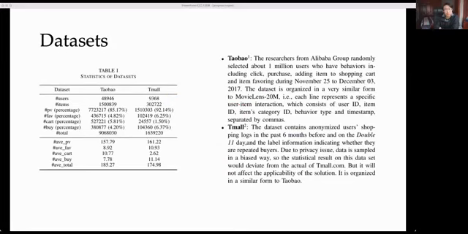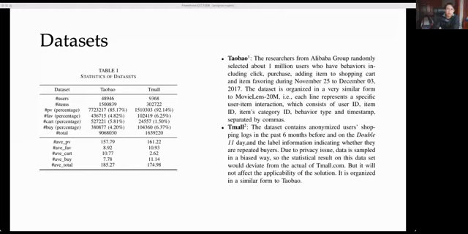To meet the experimental requirements, we select two real-world datasets. The first one is Taobao and the second one is Tmall. Both of them are collected by Alibaba Group. They all contain 4 different types of behaviors of users: page view, favorite, add to cart, and buy. The detailed statistics of datasets are listed in the table.